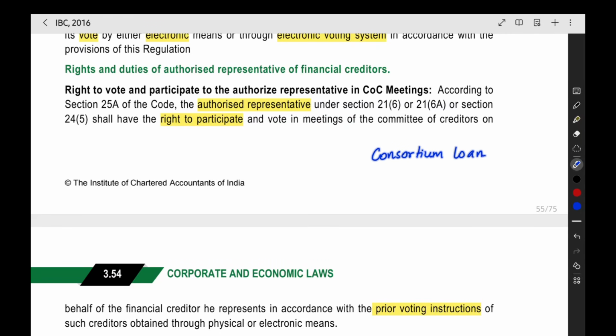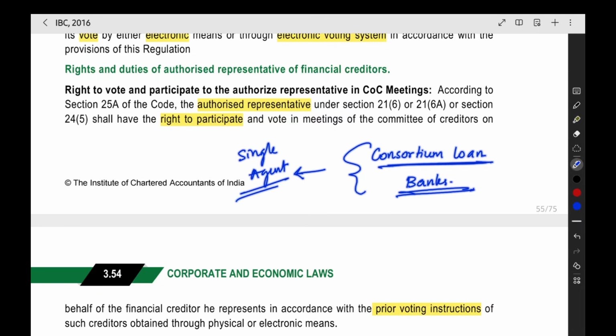We saw that when two or three financial creditors, like two or three banks, come together and provide a loan to the corporate debtor, it is called a consortium loan. These banks can together appoint a single trustee or agent. He will act as the authorized representative.